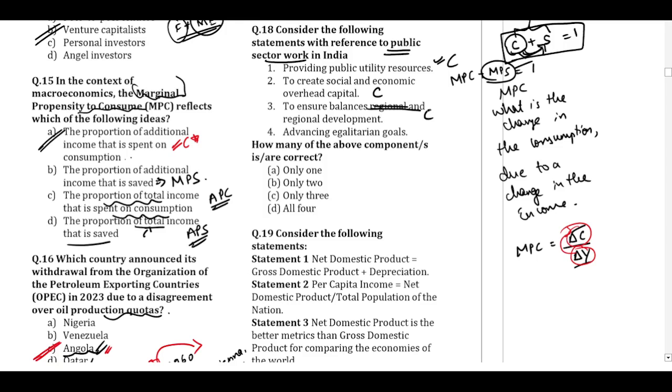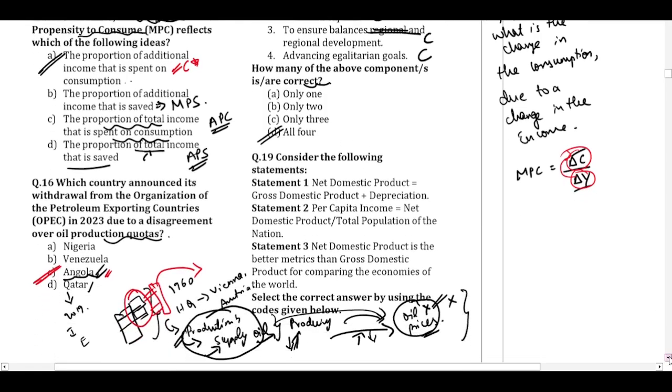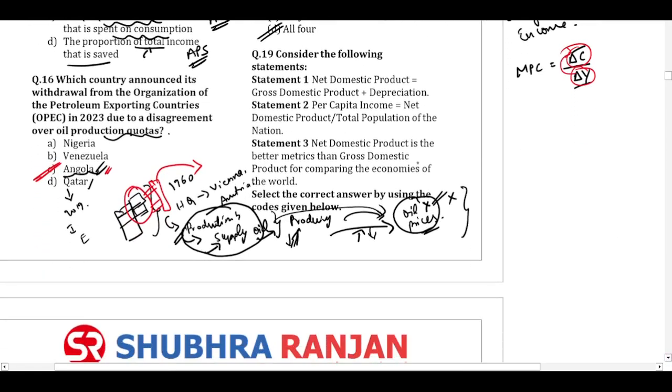So welfare of all the people is the egalitarian approach. So will the government work for it? Definitely, the government would want to reduce the inequalities in the country and work towards the welfare of all the people. So that is also correct. So which of the following statements are correct? All the statements are correct. Coming to question number 19.